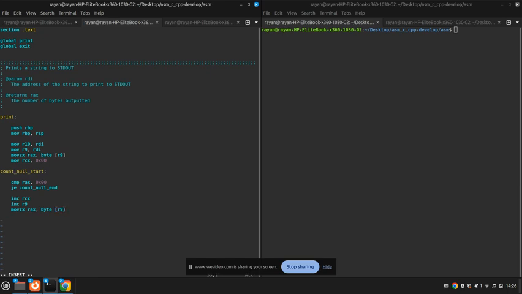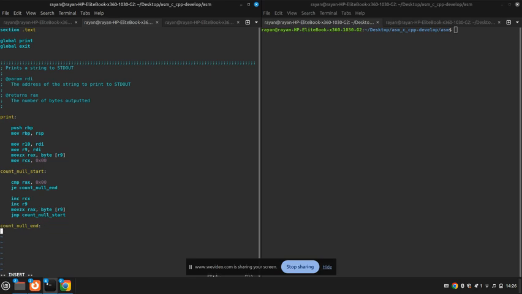Next, I'm pretty sure we jump back to the start of this loop, and then we check if we're at the null byte again, and we keep doing this until we are at the null byte, and then we continue to writing the standard out. So we jump to count null start. Now we also do count null end if we are at the null byte though.